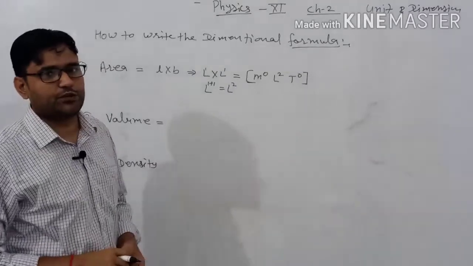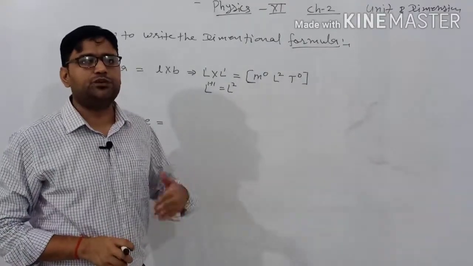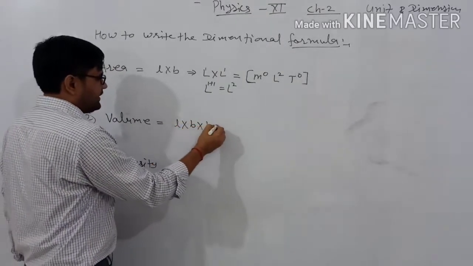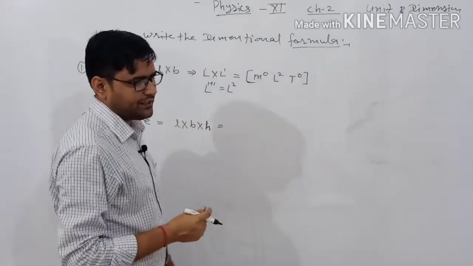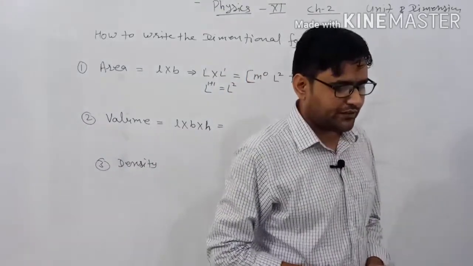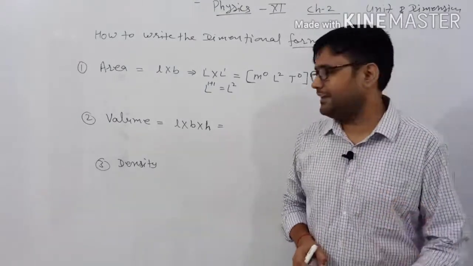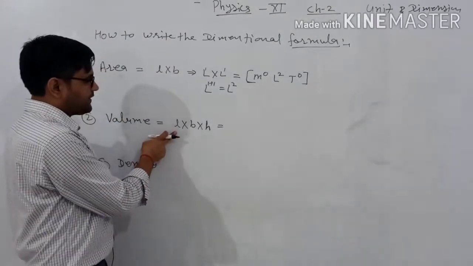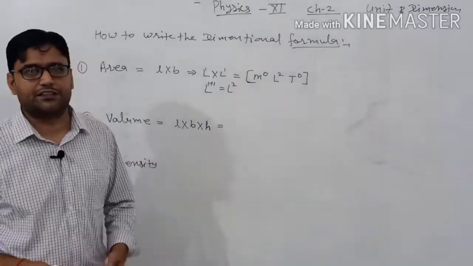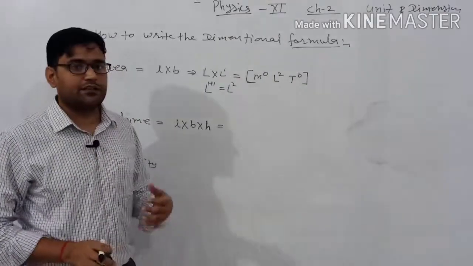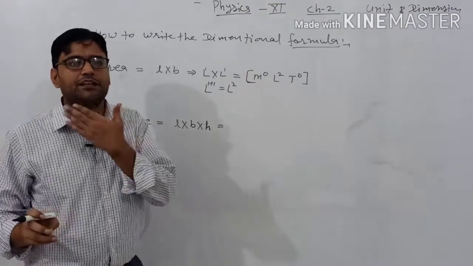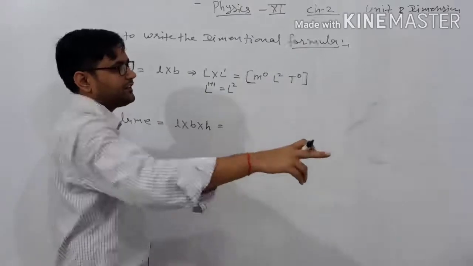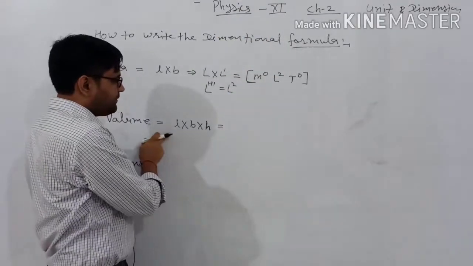Okay, next we will move to the volume formulation. The formula of the volume is length into breadth into height. Again the same formulation: length, breadth and height are all represented in terms of length, because all three are measured in meters. When we talk about the length of any object, it is 2 meter, 10 meter. जैसे मैं इस रूम की बात करूँ, we consider length, breadth and height. That's why all three are measured in meters.